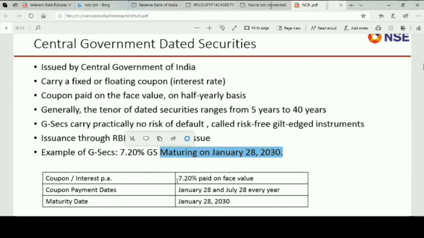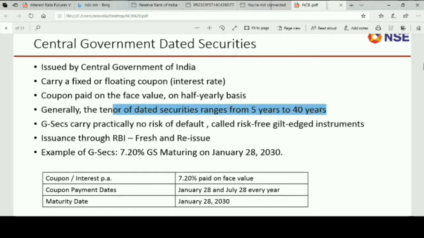So the interest paid will be 7.2% on the face value, which is 100 rupees, and it will be paid twice a year, on 28th January and 28th July, and the maturity date is 28th January 2030. On this, you will receive the face value back. So this is how the central government securities look like. We have 1 to 40 years of bonds available in this bracket.